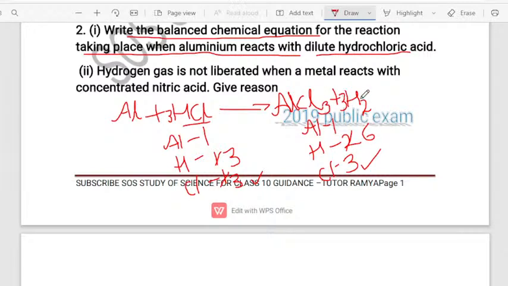If I write 3, you would have a question: why ma'am 3? You could have written 2 also. If you write 2, it was becoming 4, so it was not balancing. So directly I have written 3. The number of hydrogen atoms has increased to 6.